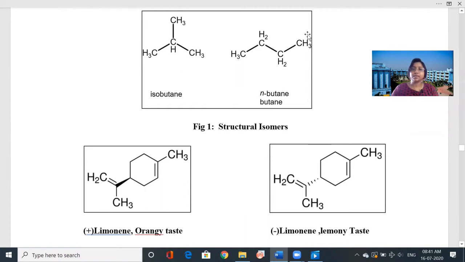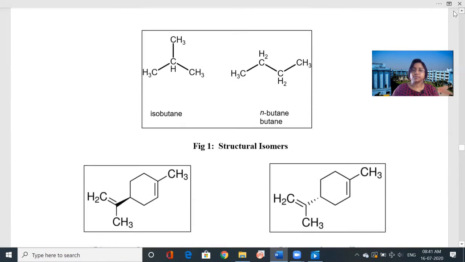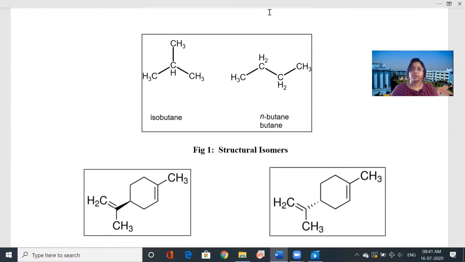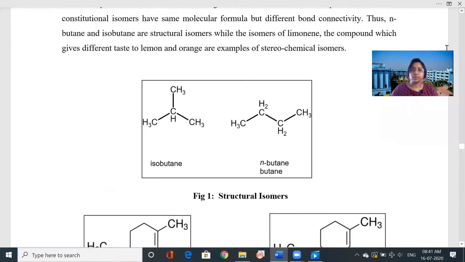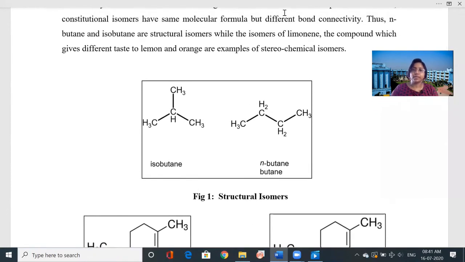Here you can see there is a carbon. Okay, so here you are getting the carbon with the hydrogen and 3 methyl groups. So here carbon, 1 hydrogen and 3 methyl groups. Okay.